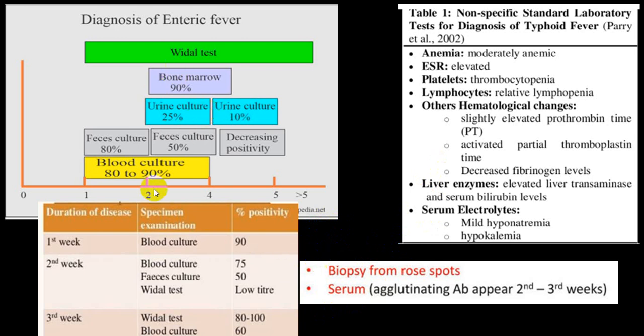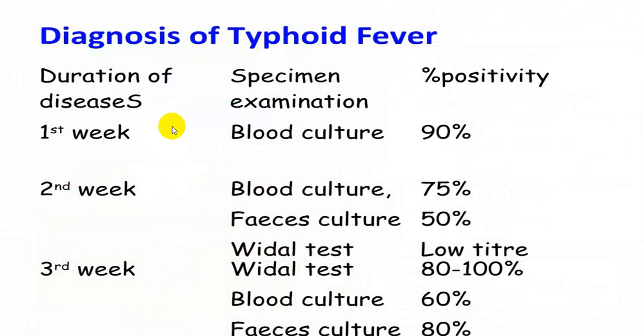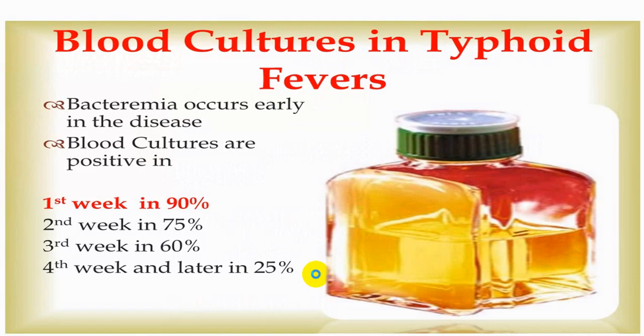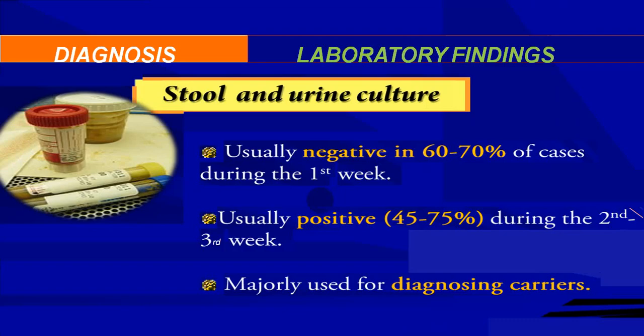Another most important test is the blood culture. But blood culture, if it is done before an antibiotic, will be most beneficial. So in the first week, blood culture; second week, blood culture; and in the third week, Vidal test will be more useful. In the second week, Vidal test rising titer will also be useful. So blood culture is the gold standard in the first week, second week, and even in the third week. So in the first week, blood culture will be very, very useful.